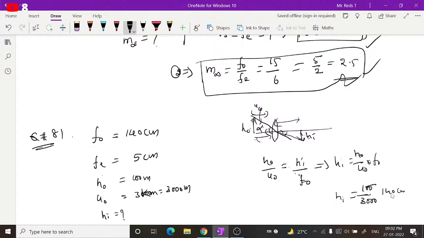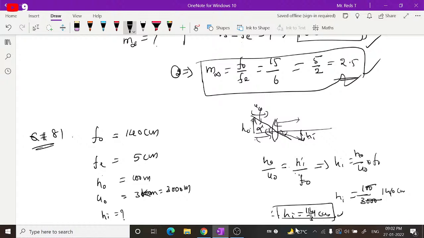Now these zeros, three zeros will cancel, and you get 14 by 3. Therefore HI will be equal to 14 by 3 centimeters. So option 1 will be the correct one. This is how we have to work it out, guys.